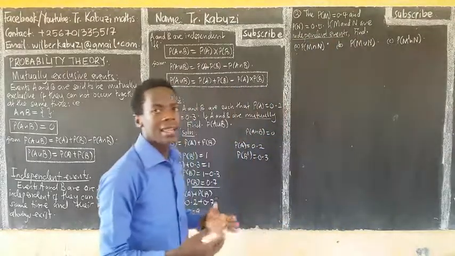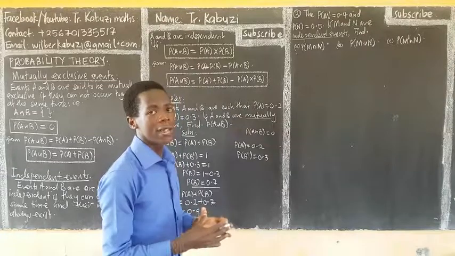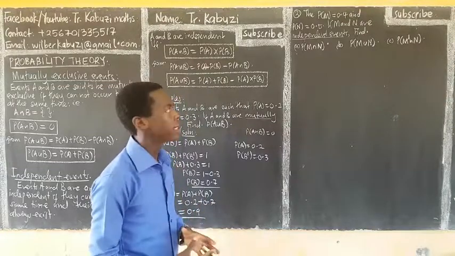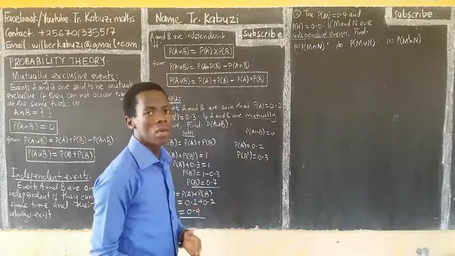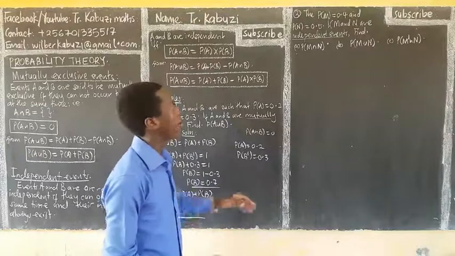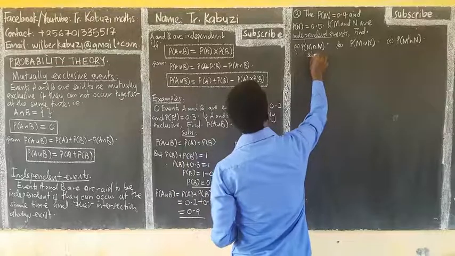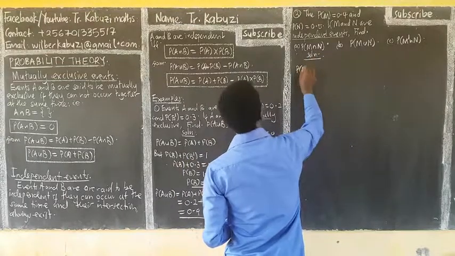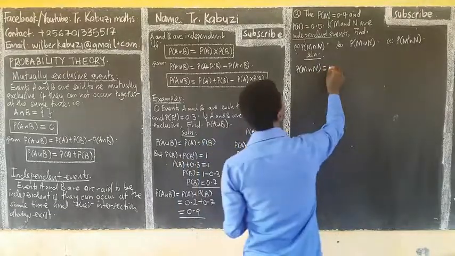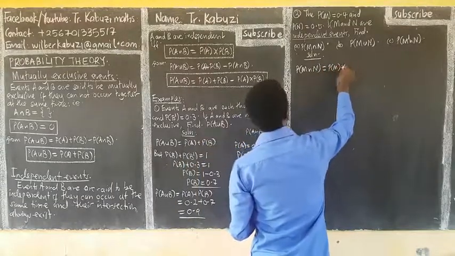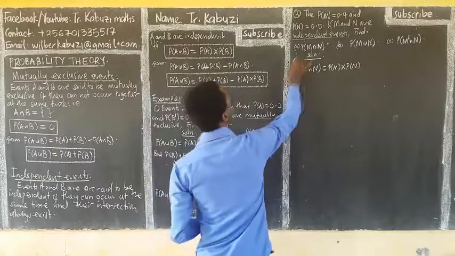They are independent if probability of A intersection B is equal to probability of A times probability of B. So this A and B are variables. You can change them; they can give you P and Q, R and S and so on. Now here they're giving us M and N, but the idea remains the same. So in our solution, since they are independent, probability of M intersection N will be probability of M times probability of N. As simple as that. This is our part A.